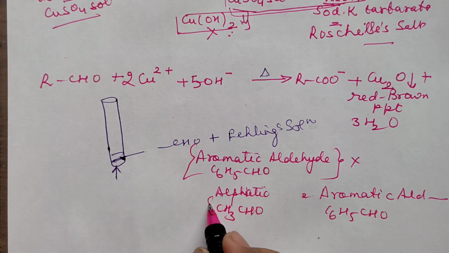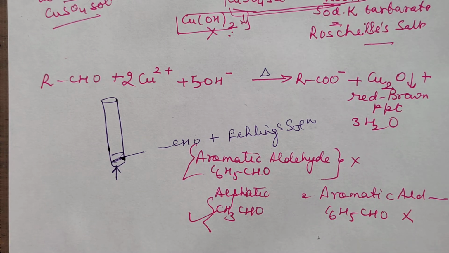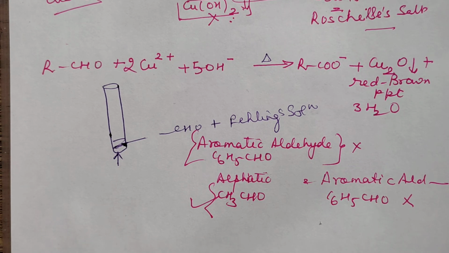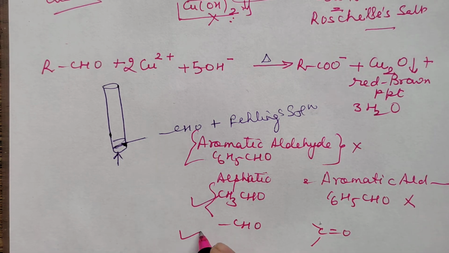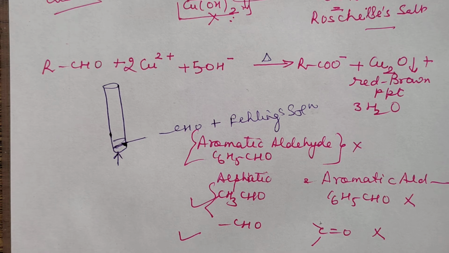You can use this Fehling's test. Aliphatic will give, aromatic will not give. You can also use this to distinguish between an aldehyde and a ketone. Even then, aldehyde will give, ketone will not give. But in case two aldehydes are given, one aliphatic and another aromatic, then you will use only this Fehling's test. You will not use Tollens', because Tollens' is given by both aliphatic and aromatic. Fine till here? Very, very important class. Children, please practice this part very well.